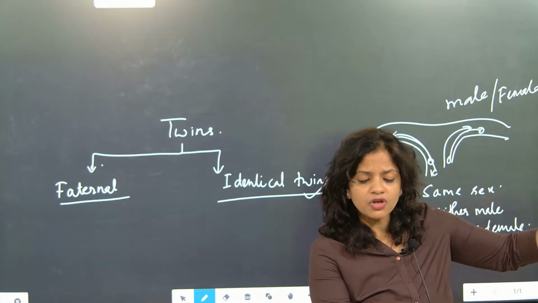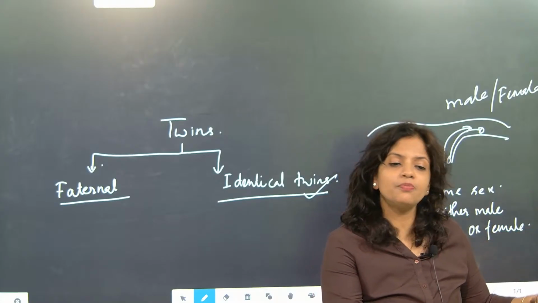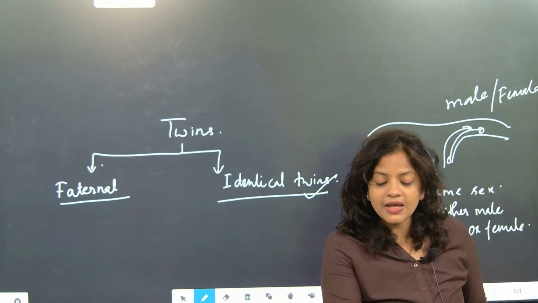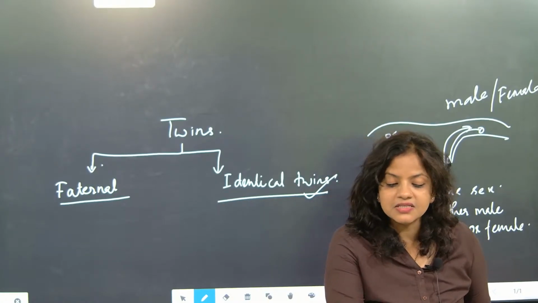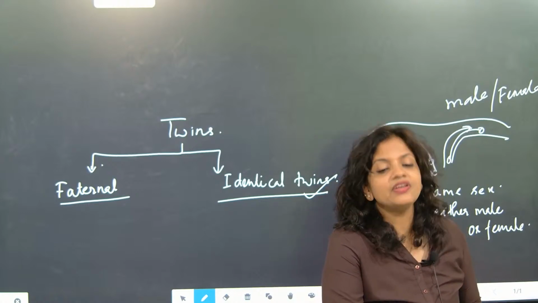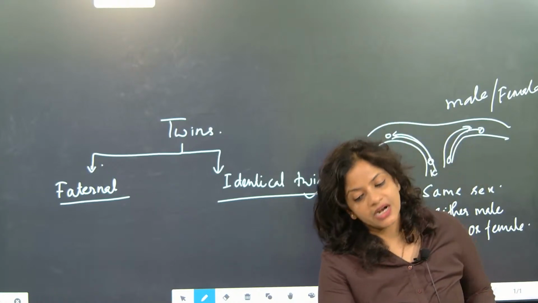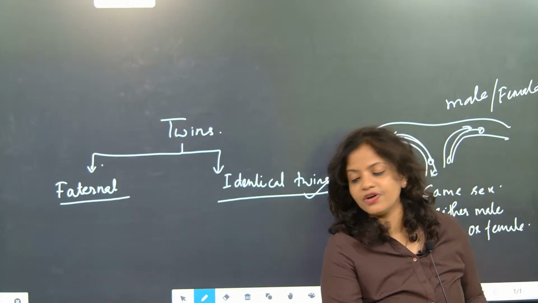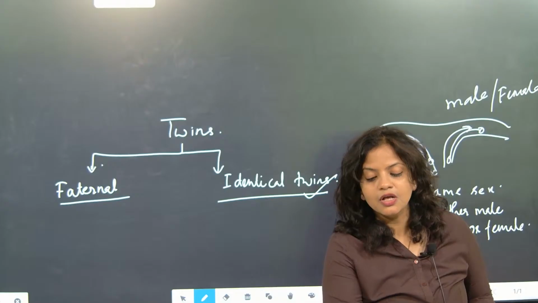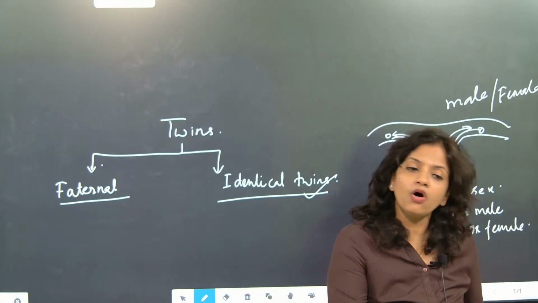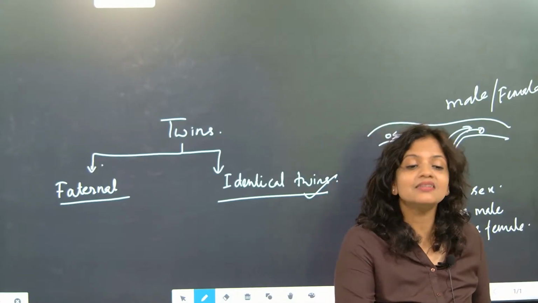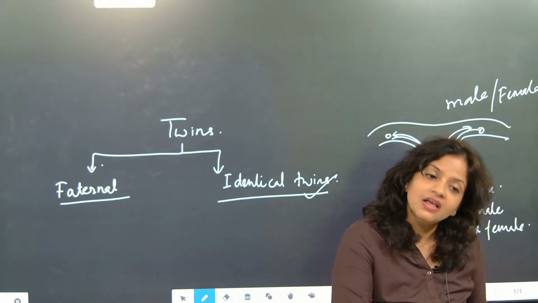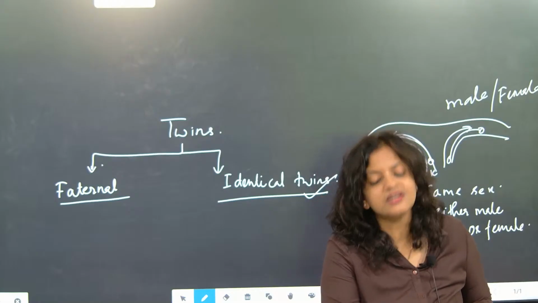Suppose one identical twin went to Africa and another identical twin came to India, and they are raised in two different places with different environments. Will they have the same personality? The answer is no. They will never have the same personality because their understanding is different, their behavior will be different, their reflection will be different. Everything will be different. Though they are born with the same DNA, their character, personality and behavior will be different because of a different environment.